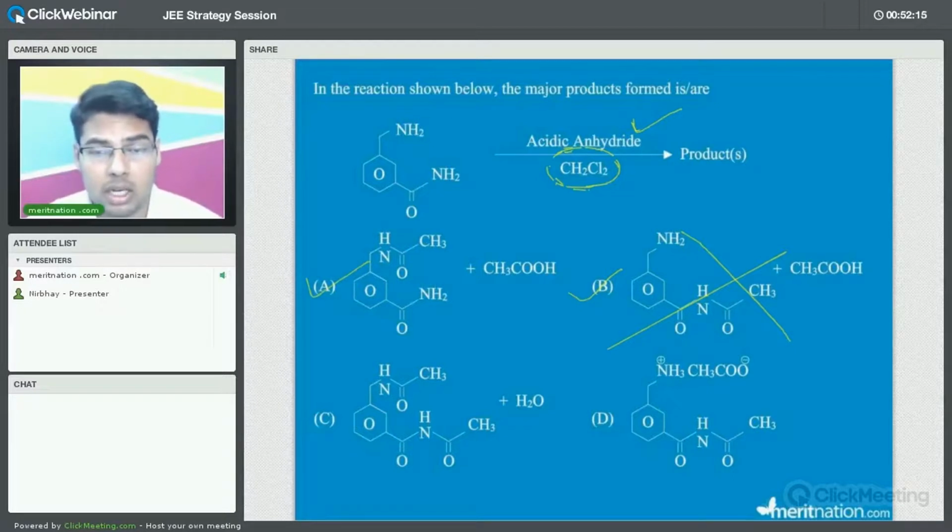So we have to just think whether A will be correct or B will be correct. We don't have to make such mistakes, because many of the students would mark B as the answer. So you have to keep in mind that the lone pair in nitrogen will be in resonance with that oxygen, right? These types of questions are often asked in JEE. This is also one of the questions of JEE Advanced, but the concept involved here is very important.